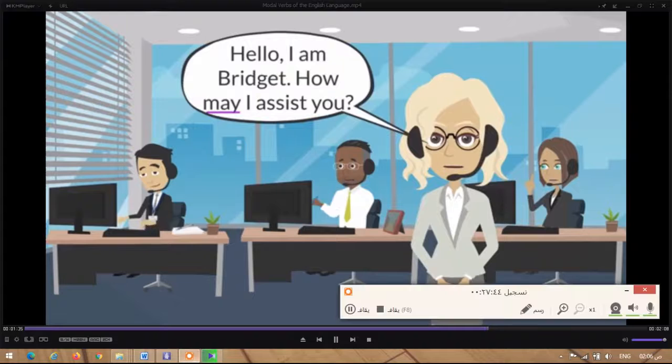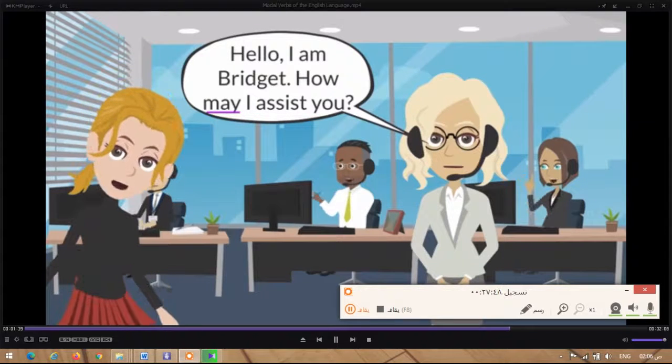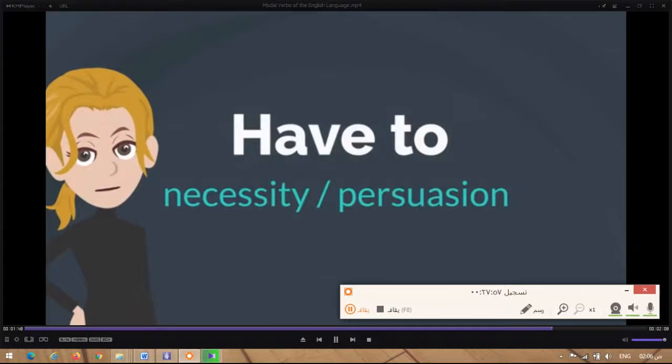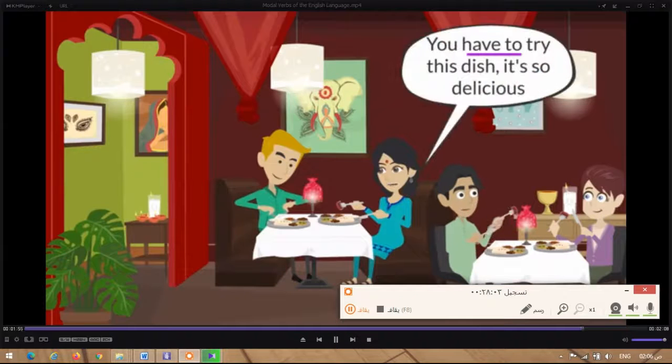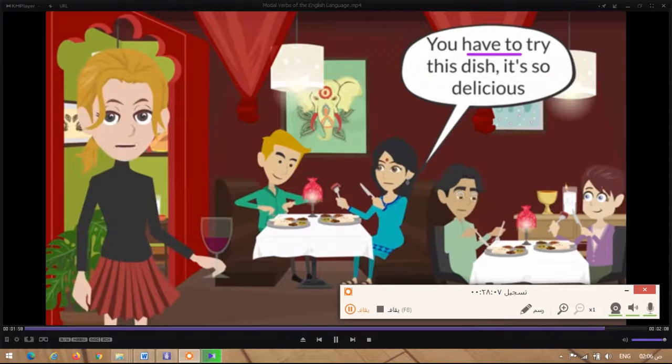How may I assist you? Bridget works at the customer support of a company. She is talking to an unknown person, so she has to be professional and formal. Have to is used to express necessity or lack of necessity, or to persuade. You have to try this dish. It's so delicious. Aditi is trying to persuade her friend Albert to try her dish.